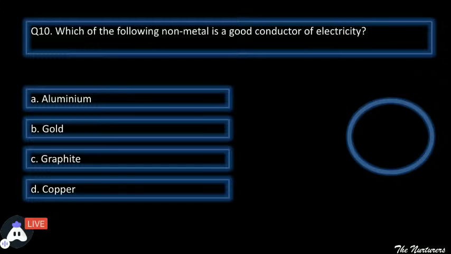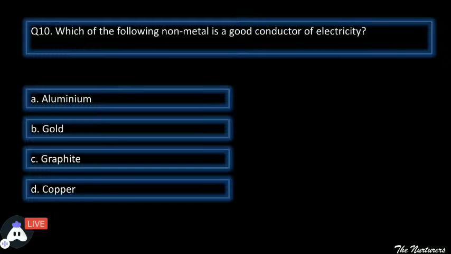Next, which of the following non-metals is a good conductor of electricity? Hurry up, think. We know all non-metals do not conduct electricity, but there is a non-metal which is a good conductor of electricity. So, the four options on your screen are aluminium, gold, graphite, and copper. Out of these four, which is a good conductor of electricity? Yes, great. So the time is about to pass.